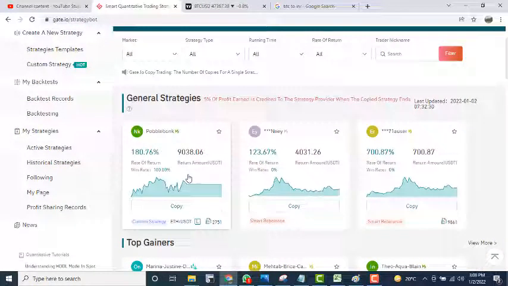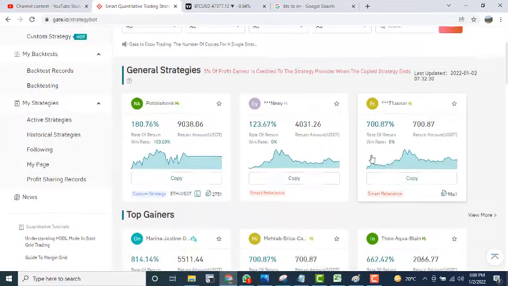Let's understand how we can copy their trading skills and make money by their strategy. First of all, you can see a bubble bonk strategy here. It is making 180% profit, another is making 123% profit, and the same user is making 700.87 profit. If I click here, a page will open.